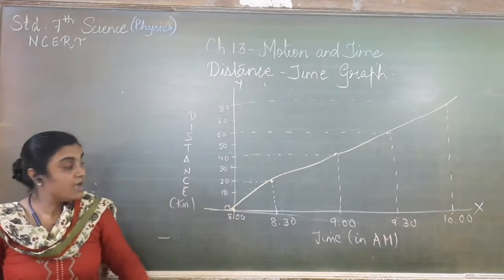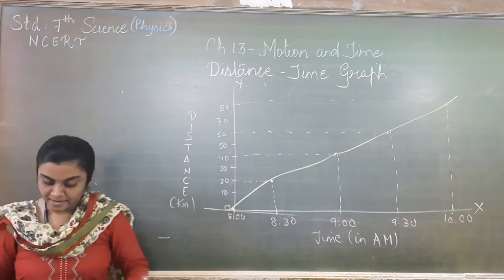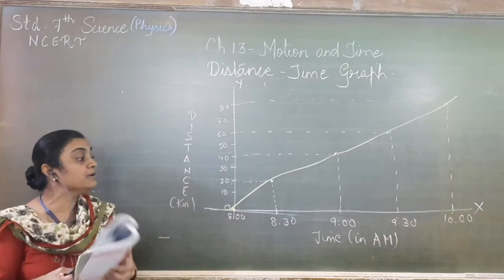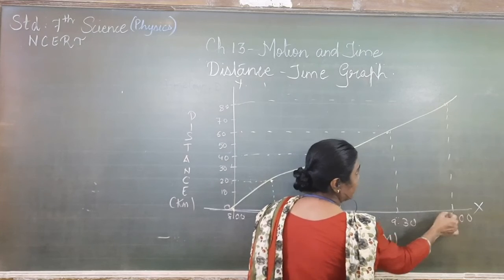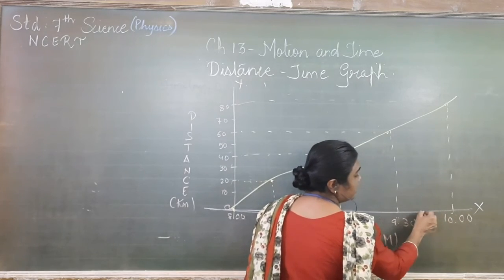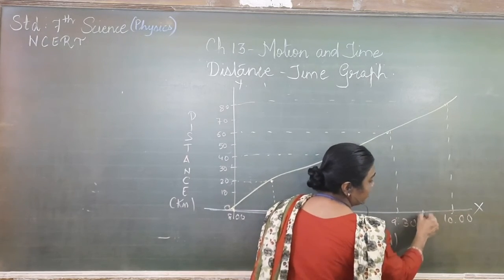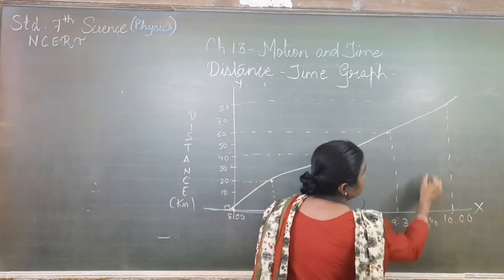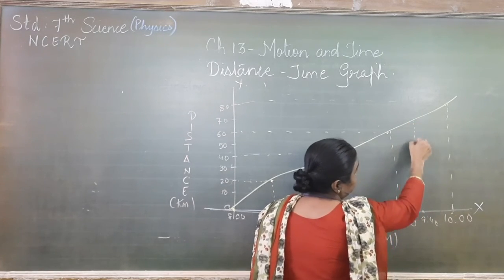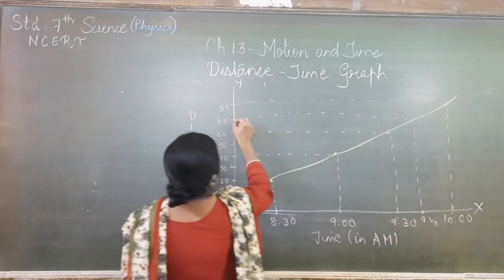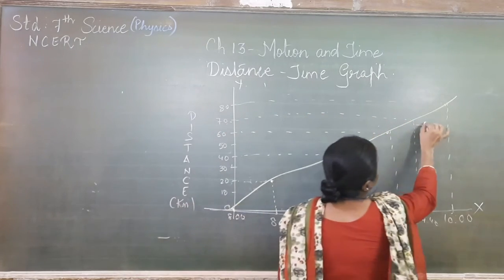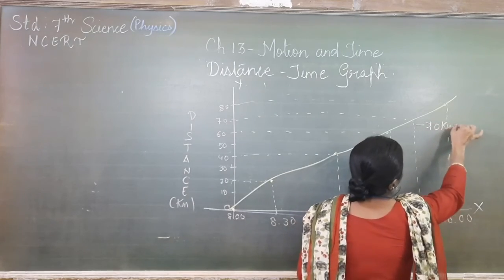Now we had asked where the bus will have reached at 9:45. So here is 9:30 and here is 10 o'clock. So 9:45 will be between 9:30 and 10 o'clock. If you plot it this way, the bus has reached 70 kilometers.